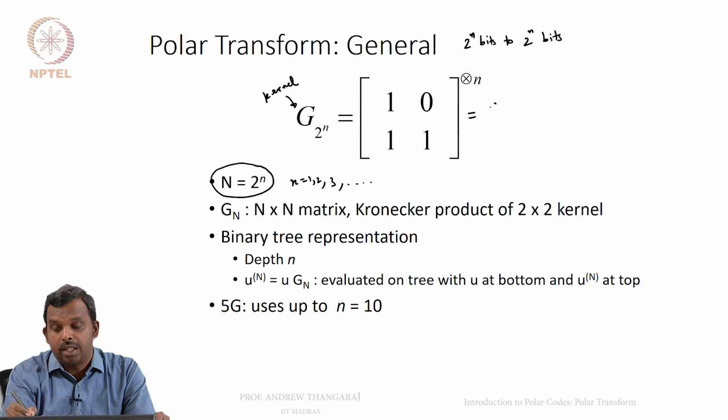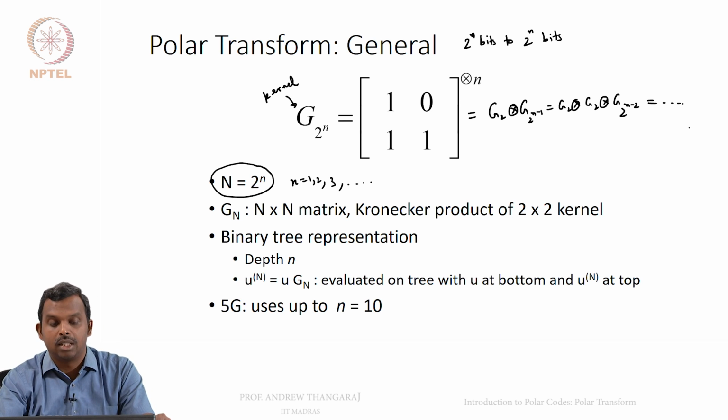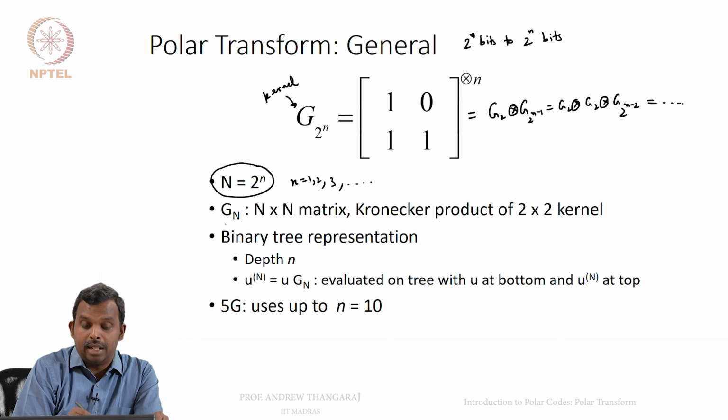So, how do you actually write it down? You can think of it as G2 Kronecker product G2 power n minus 1, which is G2 Kronecker product G2 Kronecker product G2 power n minus 2, and so on. So, finally, if you want, you can write it as G2 Kronecker product G2 Kronecker product with itself n times. So, this is the way the kernel is defined. So, this G_N is an N cross N matrix.